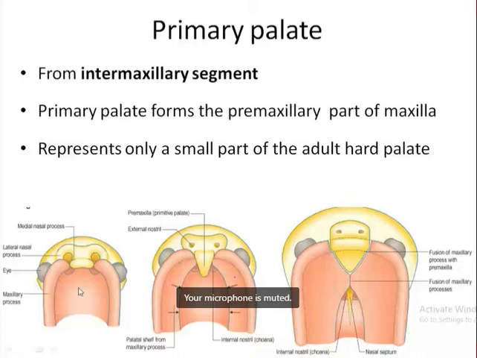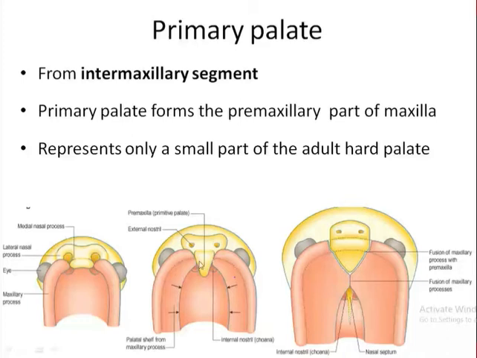Intermaxillary segment is actually a wedge-shaped mesenchyme formed by merging of the medial nasal prominence. These two medial nasal prominences fuse with each other in the midline, and after fusion, a wedge-shaped mesenchyme proliferates, resulting in formation of intermaxillary segment. Intermaxillary segment is the only source of primary palate.